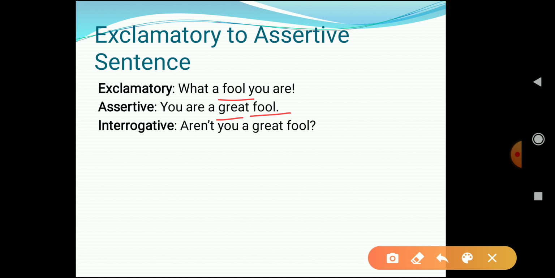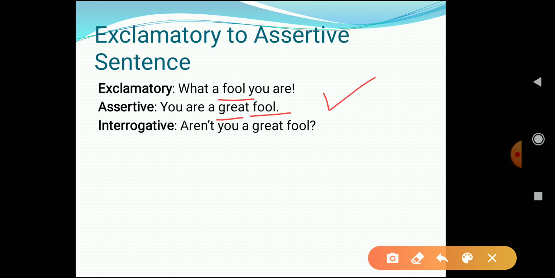So our sentence has been changed from exclamatory to assertive into what? You are a great fool, right? I'm sorry, I'm not saying it to you, but I'm just transforming an exclamatory sentence into an assertive sentence. I hope this is clear to everyone.